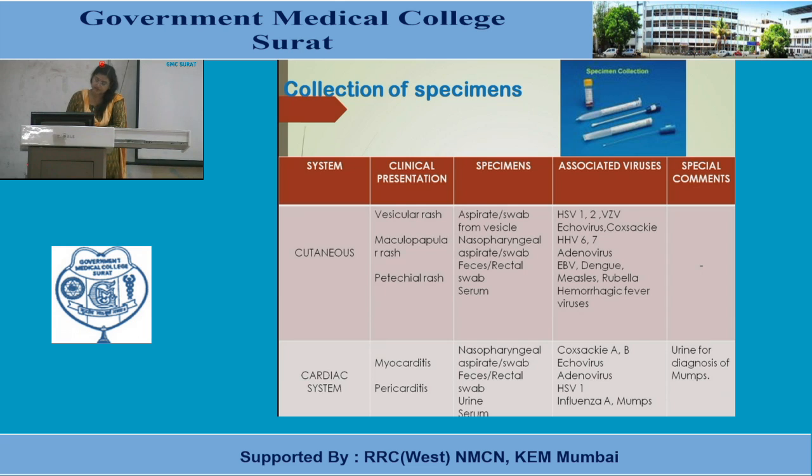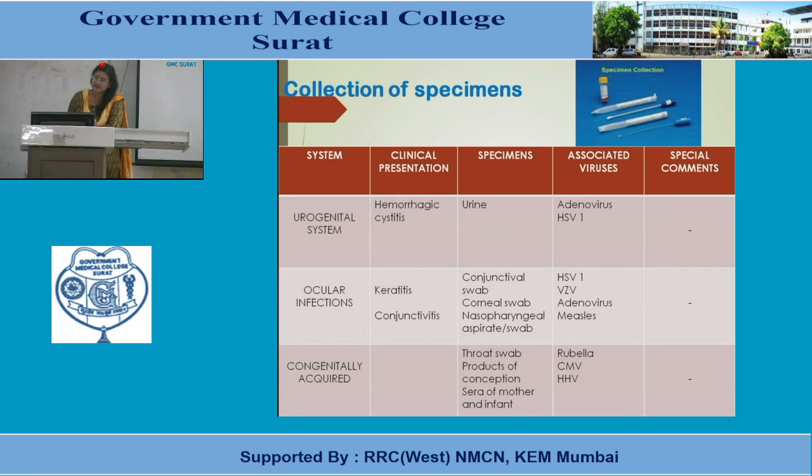Then the cardiac system, causing myocarditis and pericarditis. Here again nasopharyngeal aspirate, swab, feces, rectal swab, urine, and serum can be used. The cardiac system is affected by Coxsackie virus A and B, echovirus, adenovirus, herpes simplex 1, influenza A and mumps. And in mumps, urine can be used for diagnosis.